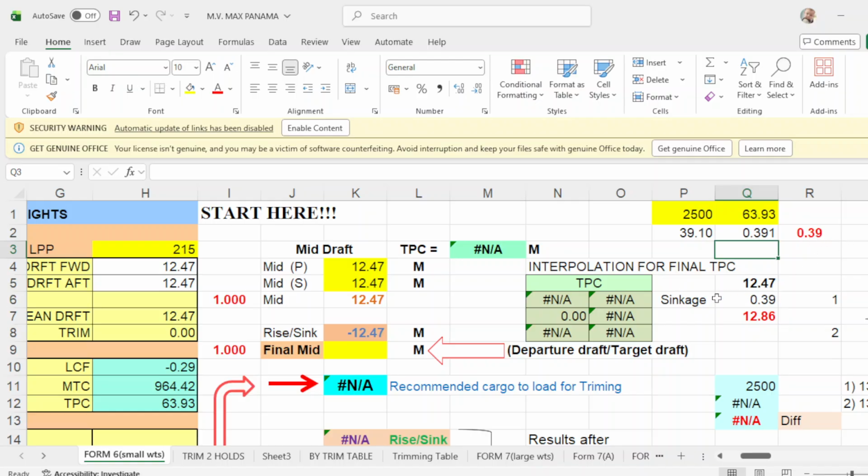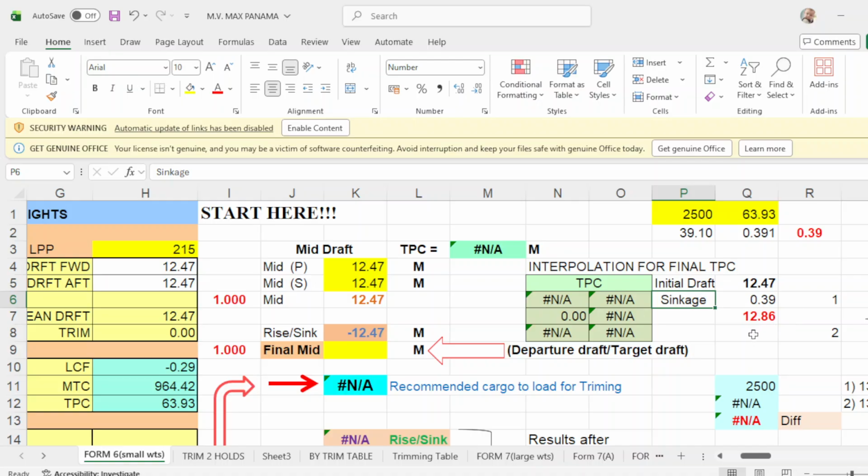Okay, so your initial draft is 12.47, and your sinkage is 0.39.